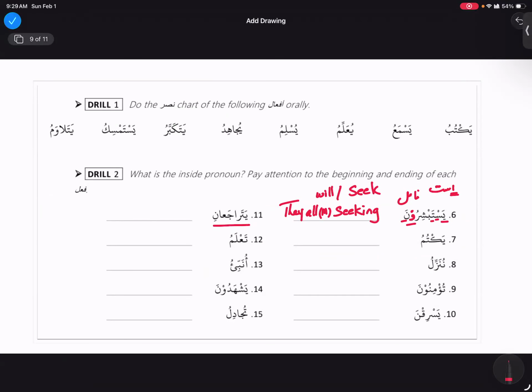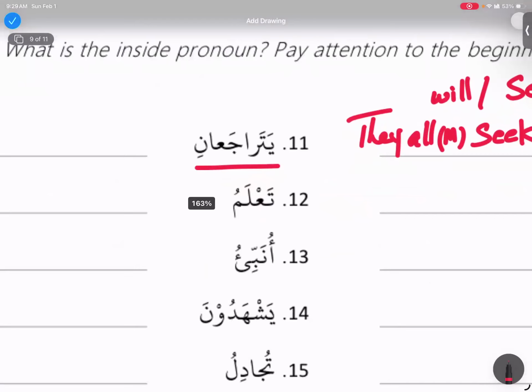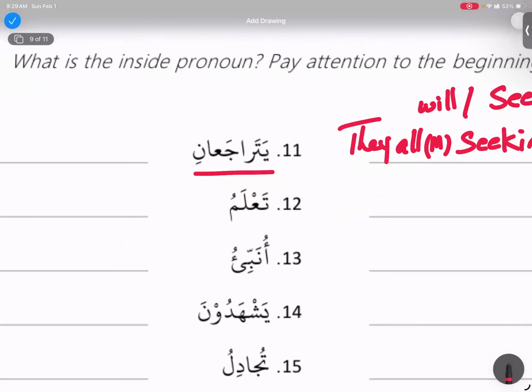Okay, next one. Yata'araja'ani. Who wants to try that? Sister Umme Adam. Assalamu alaikum. Wa alaikum assalam wa rahmatullahi wa barakatuh. So you're going to give me a breakdown for each and every letter here. So Ra, Jim, Ain is the root letter. Ya and Ta is extra.